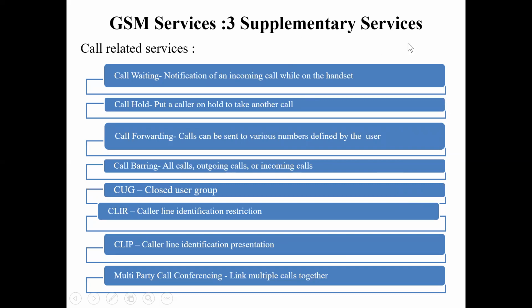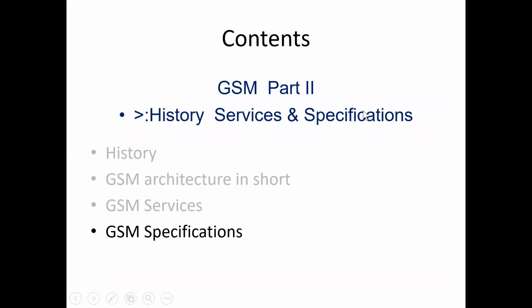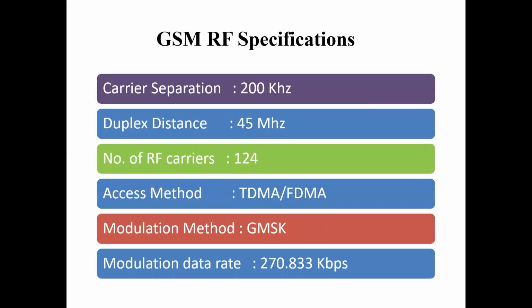What is meant by supplementary services? The third service offered by GSM is call related services, like we are using nowadays, that is frequently call waiting, call forwarding, call holding, call barring, and closed user group, then calling line identification restriction, multi-party call conferencing, calling line identification presentation. All these are the services offered by GSM, and we use them day to day, and these are called supplementary services. So once we know all these things, let us come to the GSM specification.